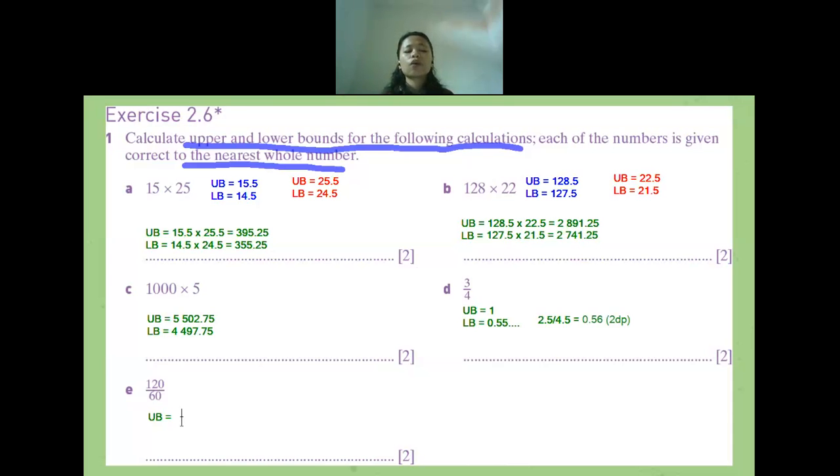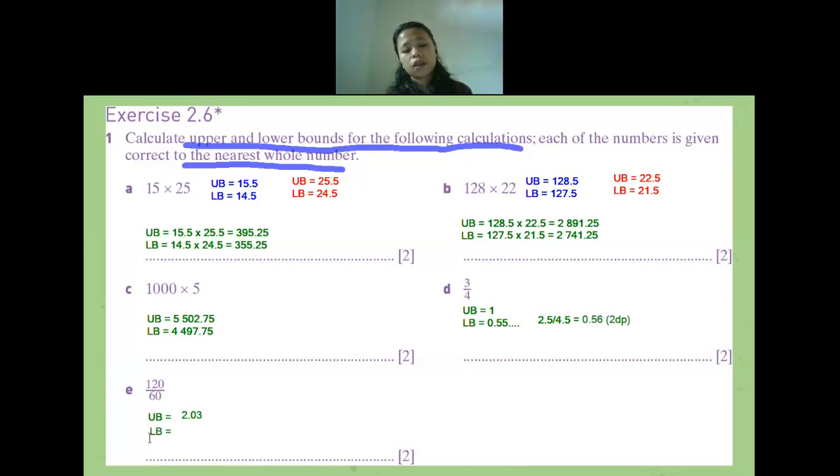What is the upper bound of question 1E? 2.4. No, I disagree with the answer. 2 point? 0.03. Okay, correct. Is there anyone confused? So do I get 2.03?